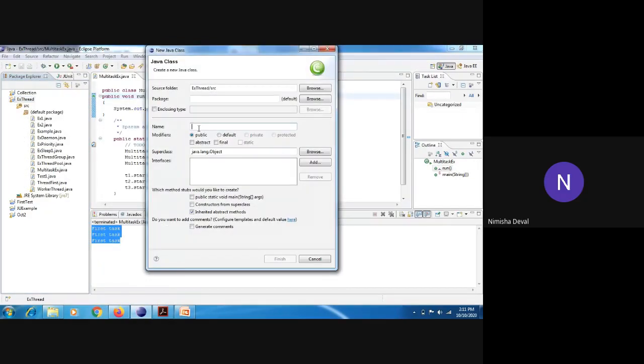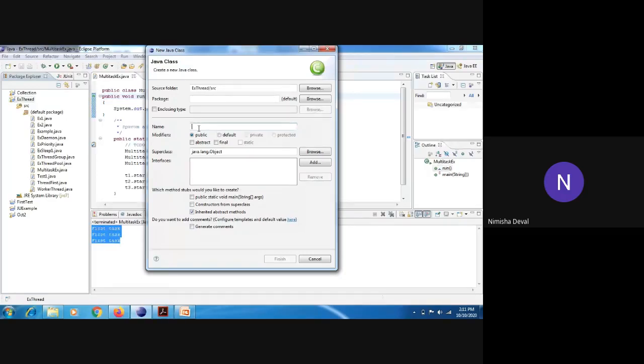Okay, so first understand what is meant by the runtime class. A runtime class is used to interact with the Java runtime environment, meaning the JRE. In the JVM, the JRE is there. So to interact with it, we are using the runtime class. The Java runtime class provides methods to execute a process, invoke garbage collection, get total and free memory, etc. There is only one instance of the runtime class available for one Java application.